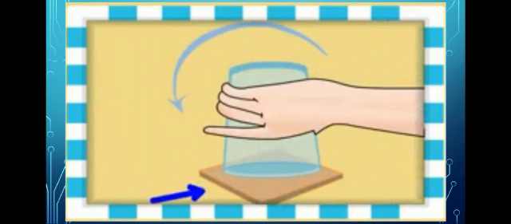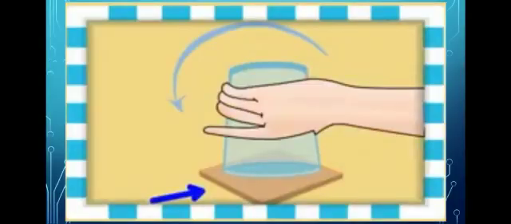You might think the cardboard will fall down, but the cardboard does not fall down. Why, children? Because the air exerts pressure on the cardboard to keep it fixed in its place. So only the pressure is between the cardboard and glass, so the cardboard will not fall down. This shows that air exerts pressure.